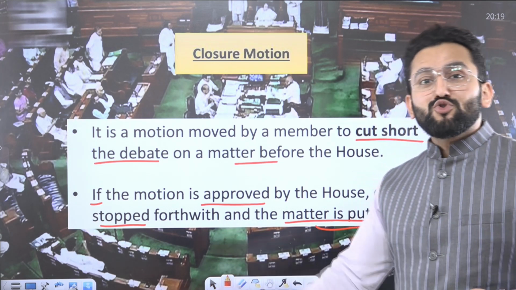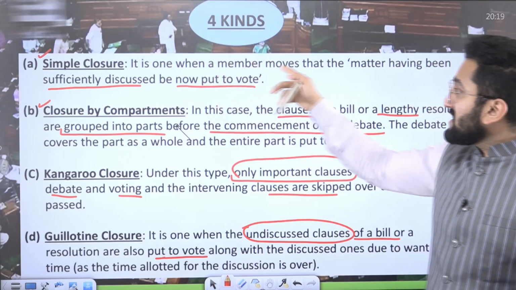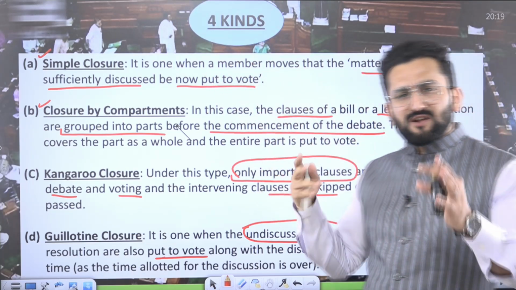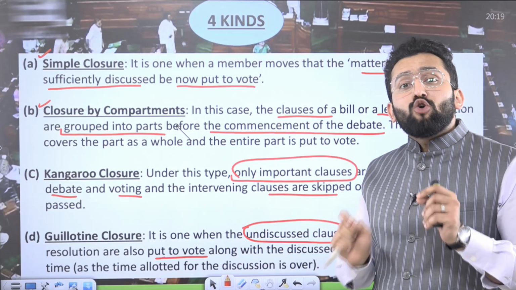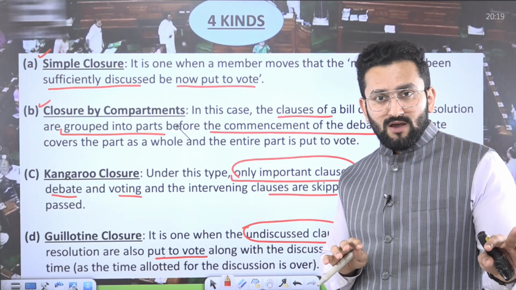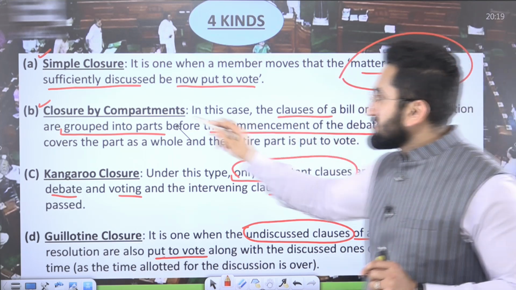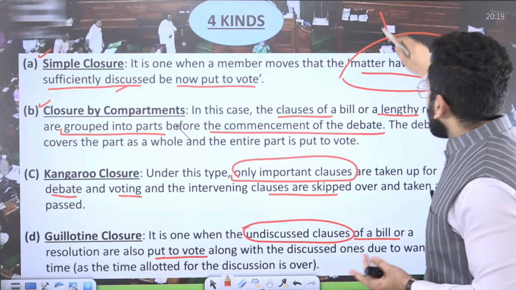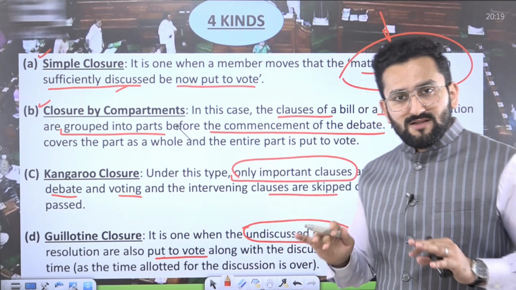Okay. Now closure motion has its own types. Simple closure first. It is one when a member moves that the matter having been sufficiently discussed be now put to vote. Please remember, UPSC plays on these intricacies. In simple closure also we are closing, but the difference is the matter has been sufficiently discussed. It is already discussed, and that is why you want to close. Okay, the objective is that it is sufficiently discussed.